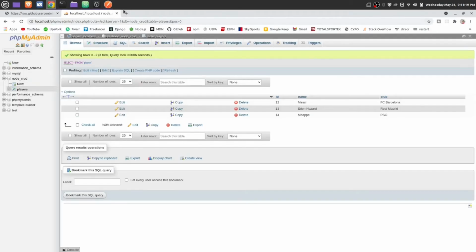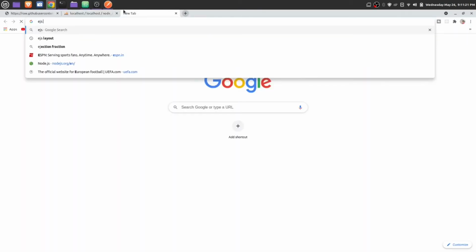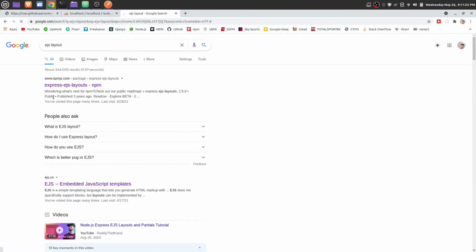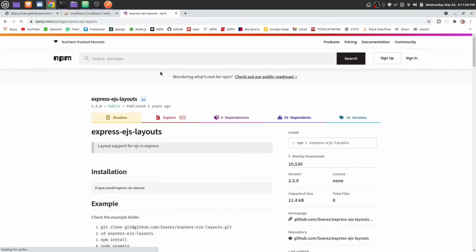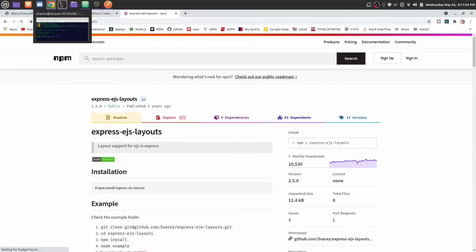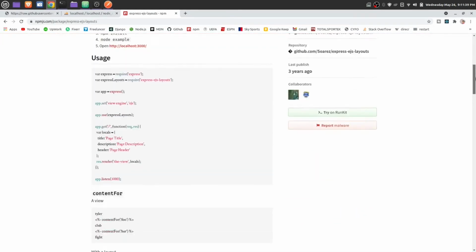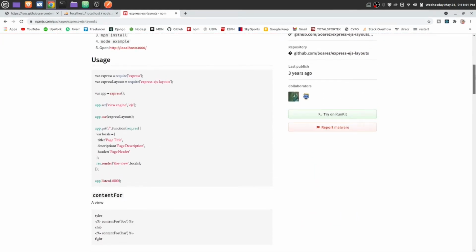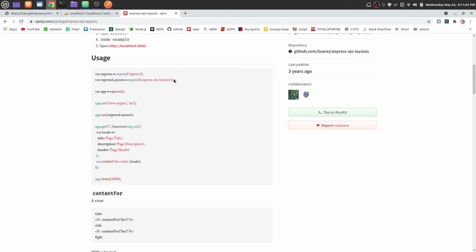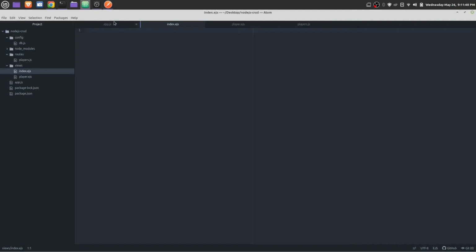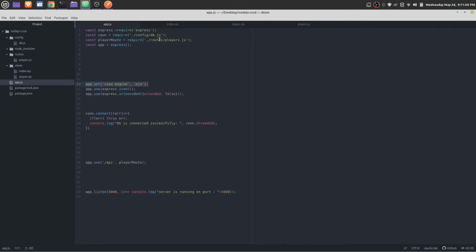I think we have to use EJS layout, so let's do it. express-ejs-layouts on npm. We have to install it as well. Copy and paste it on the terminal. Install it. How to set up, you can see in here there is a setup option. Let me copy this line, paste it inside app.js.